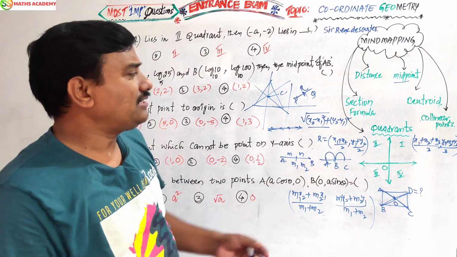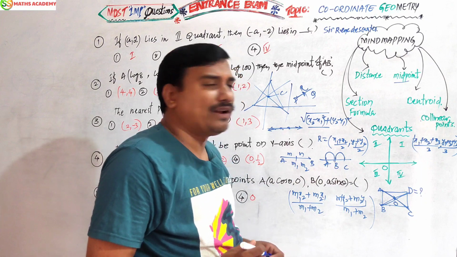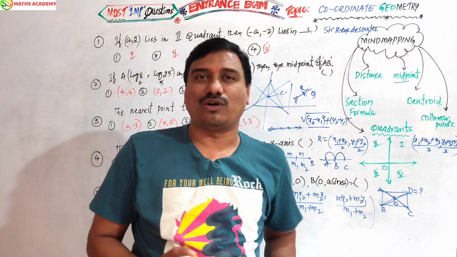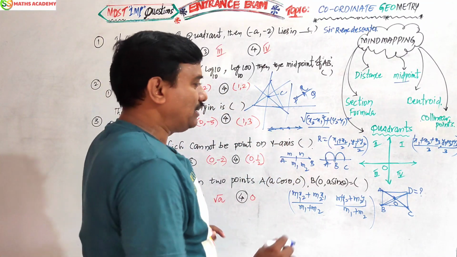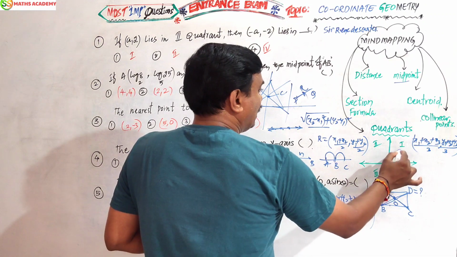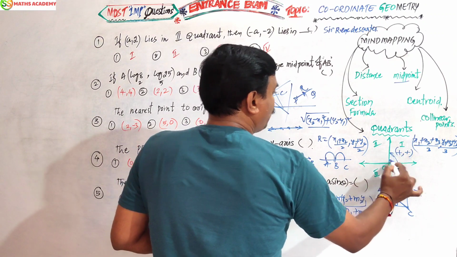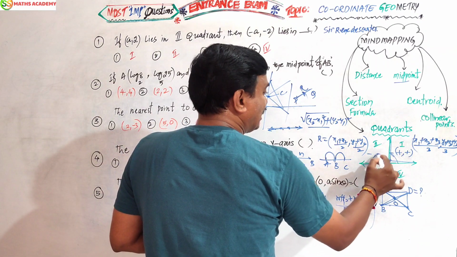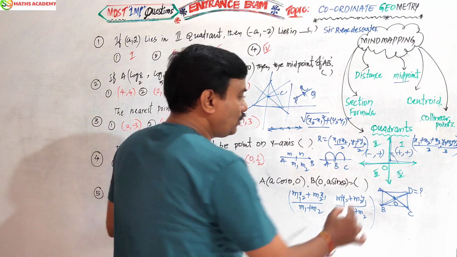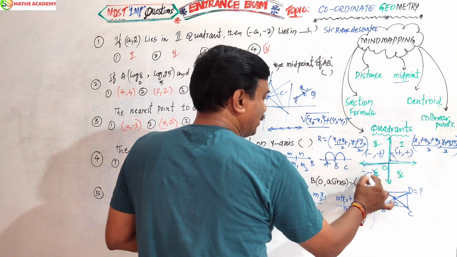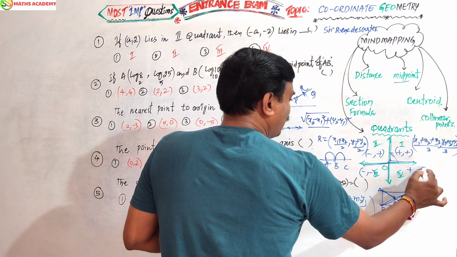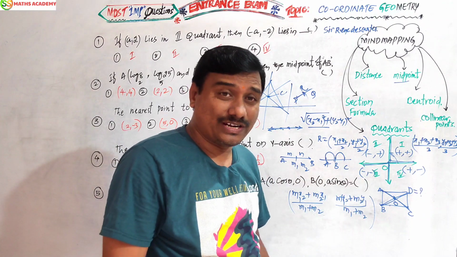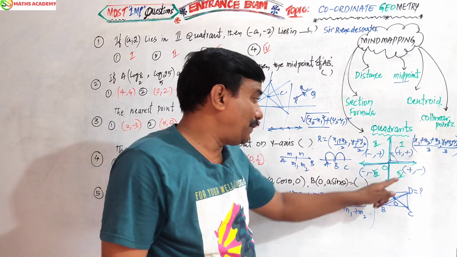Remember, okay? Now the last and very easy one, which is already there in 9th class: quadrants. Every plane can be divided into 4 quadrants, but the signs are very important. In the first quadrant, in the anti-clockwise direction, x is positive and y is also positive. In the second quadrant, x is negative and y is positive. In the third quadrant, x is negative and y is negative. In the fourth quadrant, x is positive and y is negative. Plus plus first quadrant, minus plus second, minus minus third, plus minus fourth.